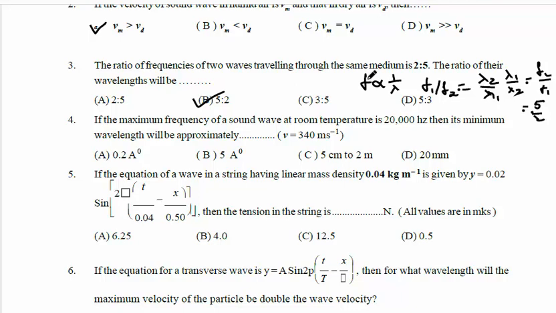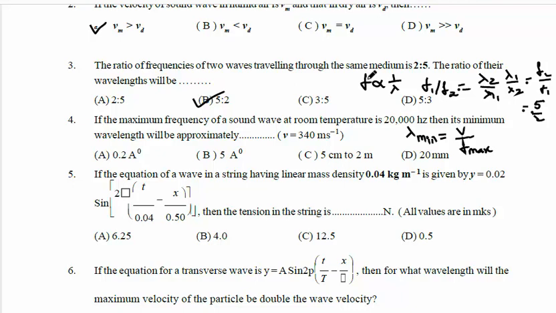So next question, the fourth question. I will read the question. The maximum frequency of sound wave at room temperature is 20,000 Hz. Then its minimum wavelength will be approximately? So we know that when frequency is maximum, wavelength is minimum. So lambda minimum can be written as velocity divided by f maximum.